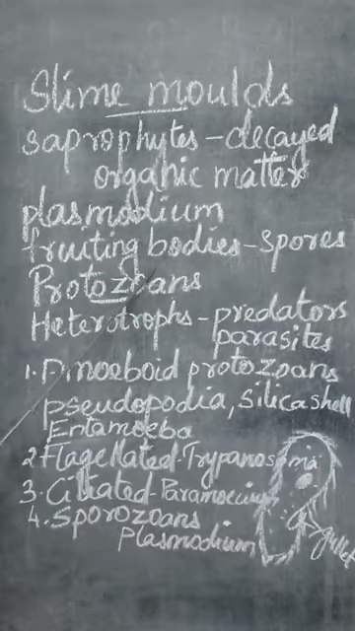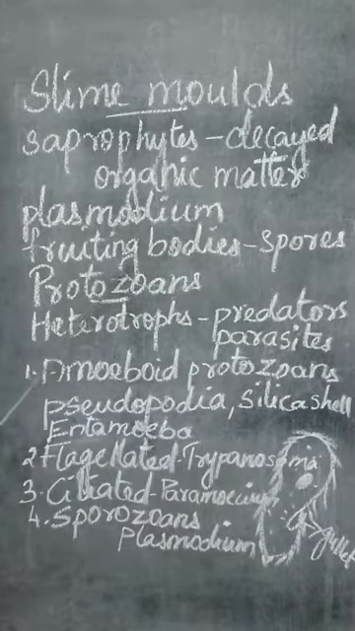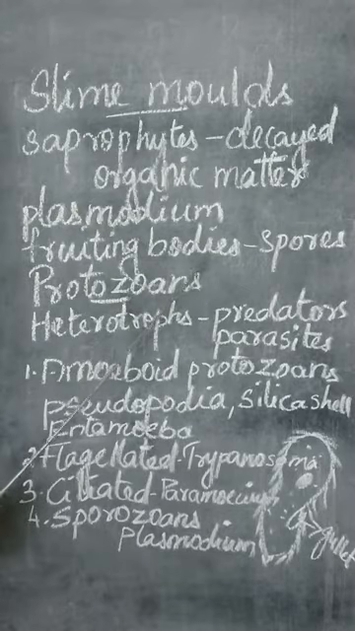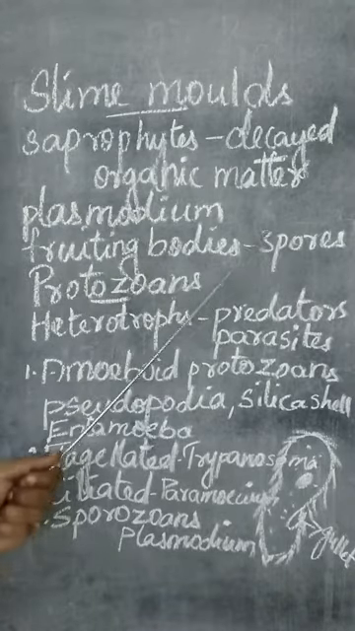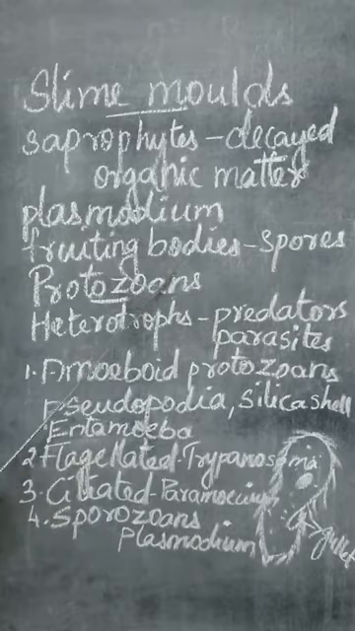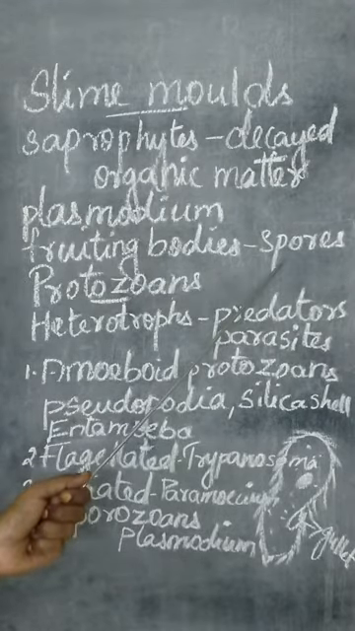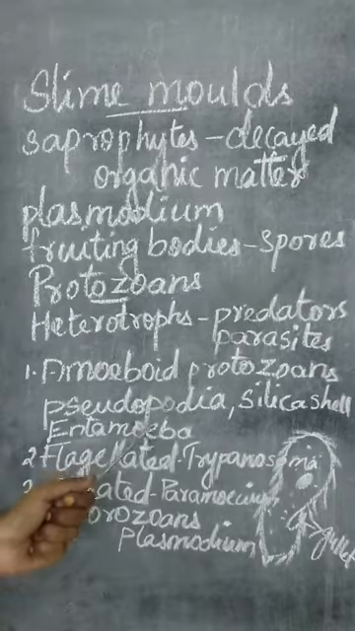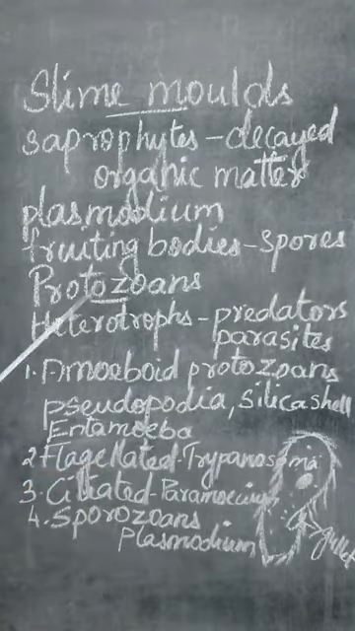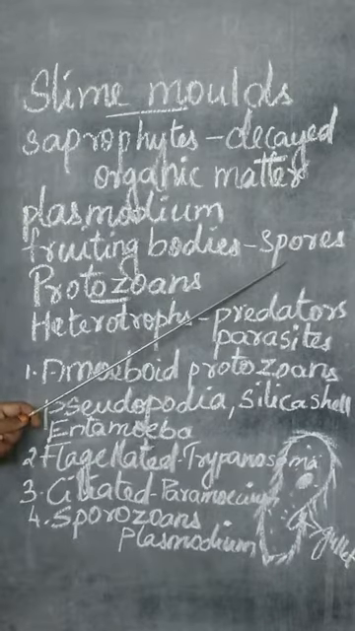I hope you are able to follow this. During unfavorable condition, this plasmodium will be producing fruiting bodies, and from those fruiting bodies they will be producing the spores. That is, at the tip of the fruiting bodies it will be bearing the spores. Actually these spores have a cell wall. This plasmodium does not have a cell wall, but the spores have a cell wall.